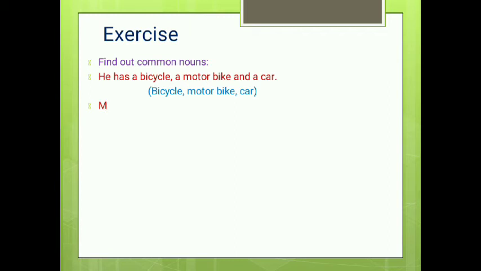Now look at the examples to make it clear. He has a bicycle, a motorbike, and a car. In the sentence, bicycle, motorbike, and car are the common nouns. Mr. Tunio saw a lion in the jungle. In the sentence, lion and jungle are the common nouns.